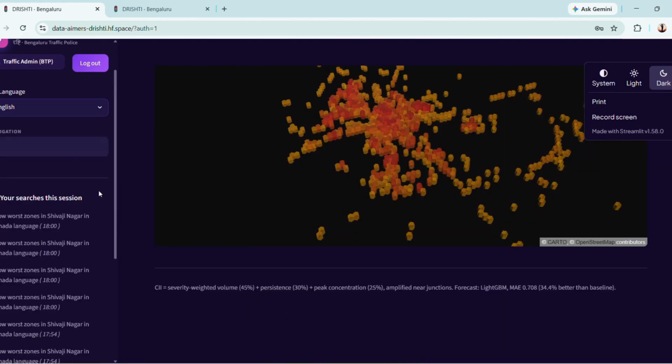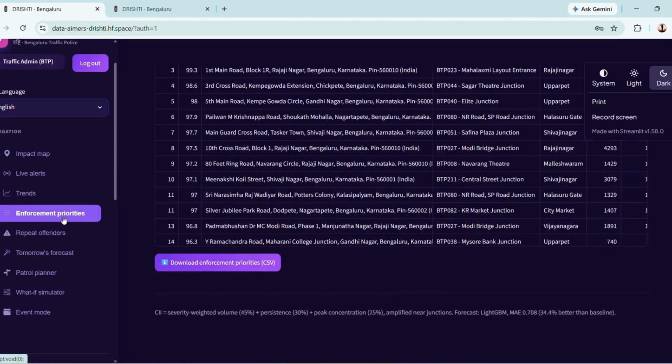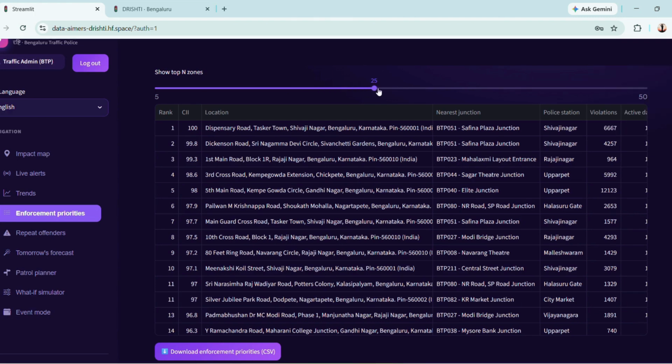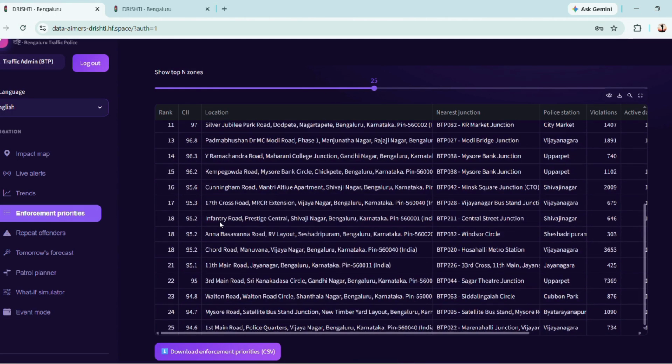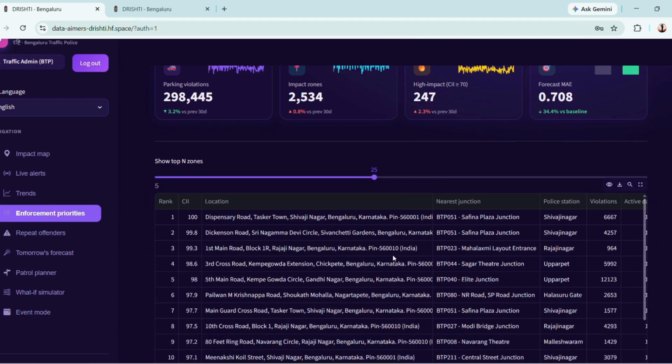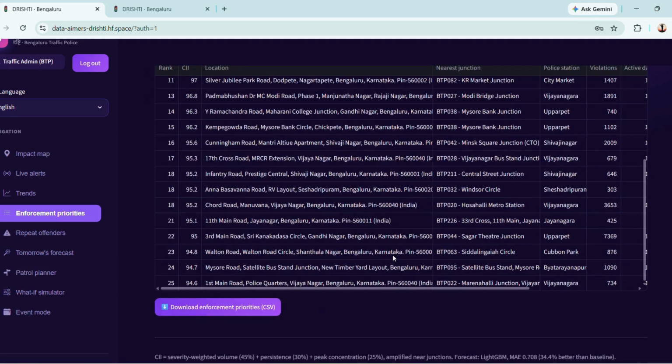Coming to the next metric, this is enforcement priorities. Now this enforcement priorities comes with the value of n. Now this is by default given as n. If we take it to 25, it will get the top 25 locations that have the maximum priority, which the patrolling officer should take so that future congestion and future repercussions should not be faced. Because if these things are not treated as highest priority, this can result in a higher number of CII and it can ultimately give us a very high number of congestion in the future.